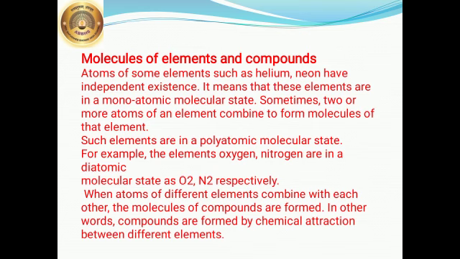Molecules of elements and compounds. Atoms of some elements such as helium, neon have independent existence. It means that these elements are in the monoatomic molecular state. Sometimes two or more atoms of an element combine to form molecules of that element. Such elements are in the polyatomic molecular state. Helium we are going to write only as He. Neon is written as Ne. Hydrogen is written as H.